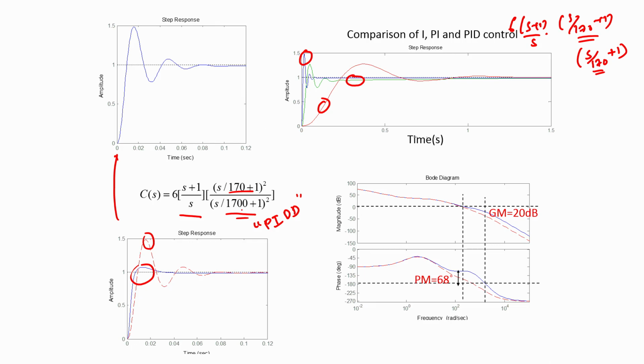Also, what I want to point out is that despite the fact that this is not a standard structure, the reason for choosing this structure was very obvious to us as control designers. We know why each of these terms were chosen the way that they were. We know why we had to have a gain of 6. We know why we had to have a 0 at s equal to minus 1. We know why we introduced a 0 at 170 radian per second. We also know why we introduced a second 0 at the same frequency, 170 radian per second.